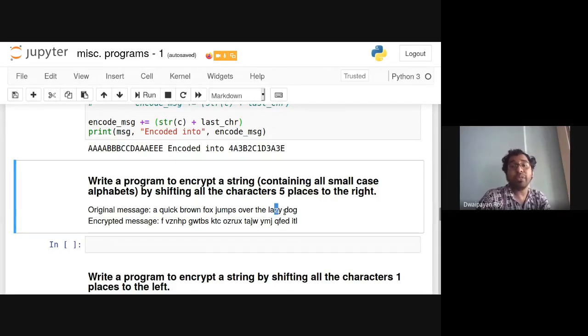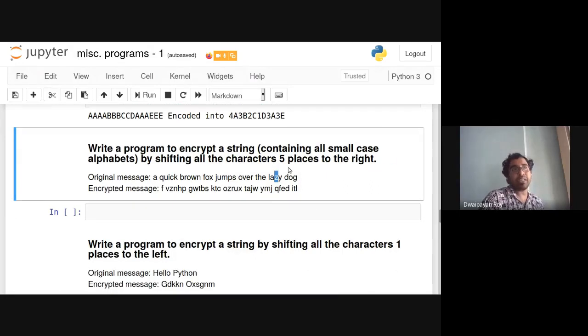Y has been transformed to D, D to I and O to T, and so on. This is the place where this Unicode thing will come handy to solve the problem. Again, there are plenty of other ways of writing the same program differently. But for the exam, you should practice these programs at your end.